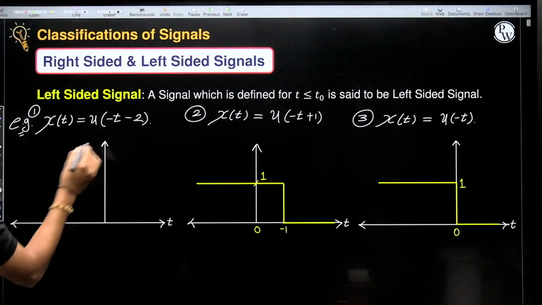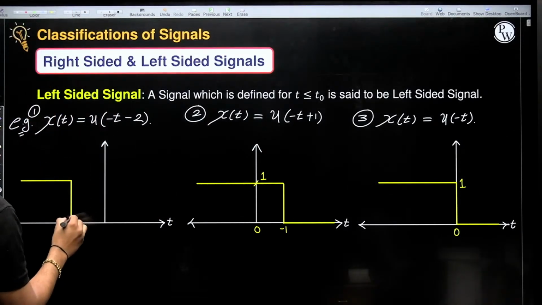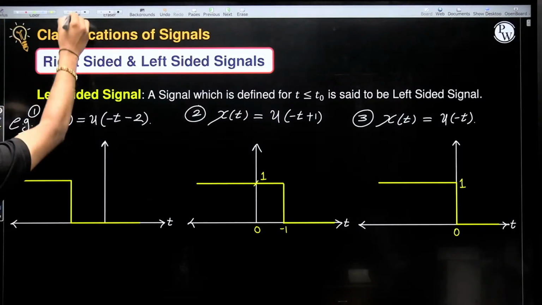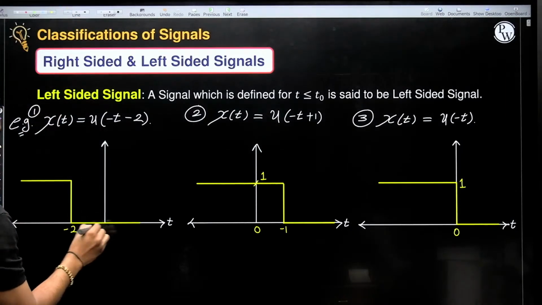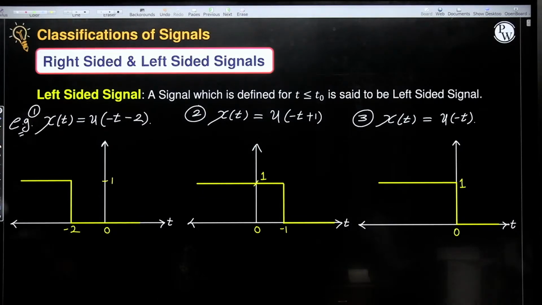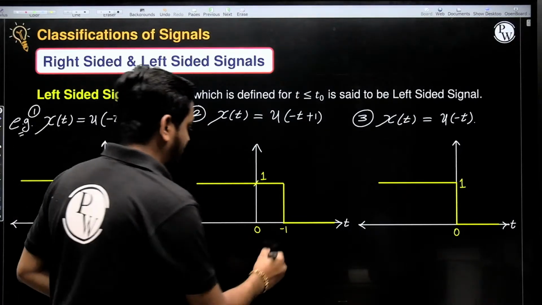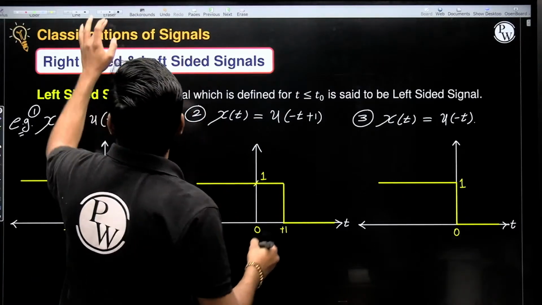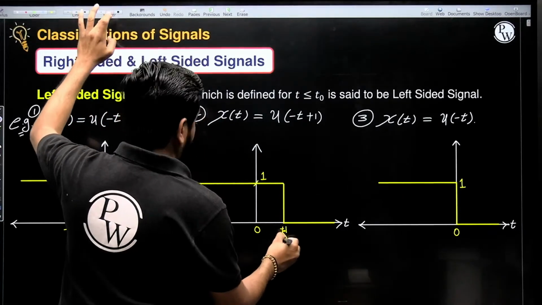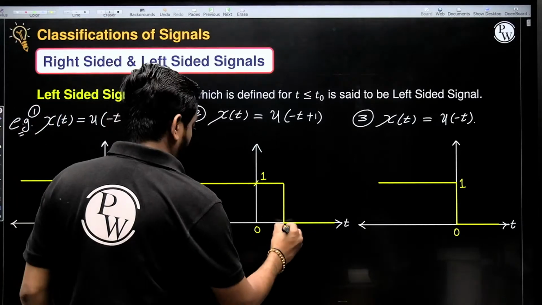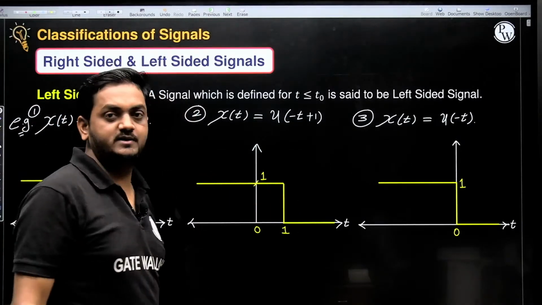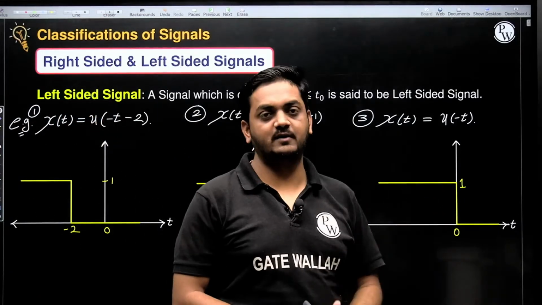Starting from -2 and going towards left side. Amplitude 1. See, this is starting from -2 going towards left side. It should be starting from +1. Starting from +1 and going towards left side, so left sided signal. This is also left sided signal.